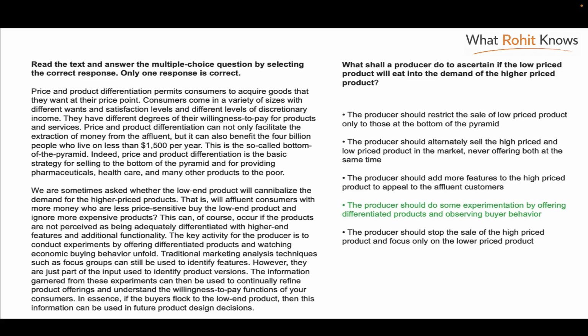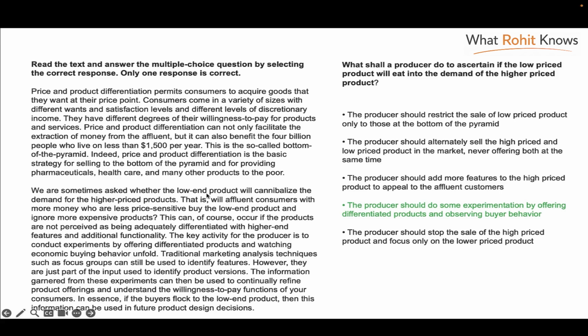Now let's look at the text. Let's skim it. Price and product differentiation permits to acquire goods come in variety of sizes. They have different degrees of willingness. You can also benefit. So-called bottom of pyramid. We're sometimes asked about low-end product, higher-end product. The key, this can of course occur if products are not perceived as differentiated. The key activity for the producer is to conduct experiments by offering differentiated products and watching economic buying behavior unfold, etc., etc. All right, so the text tells about product differentiation, pricing, and the benefits of product and price differentiation.